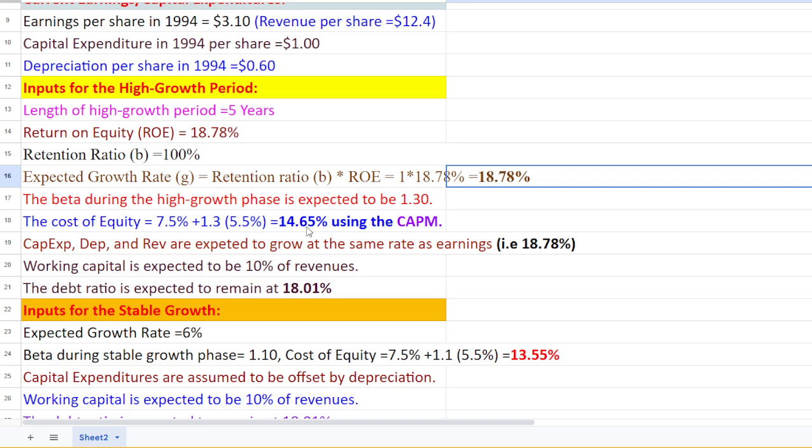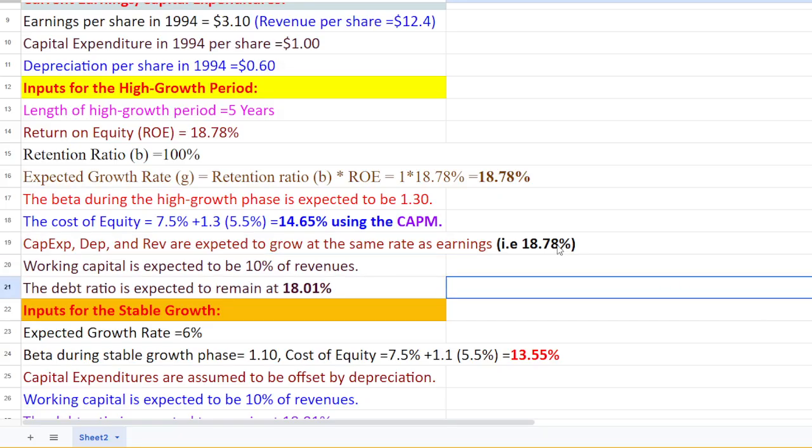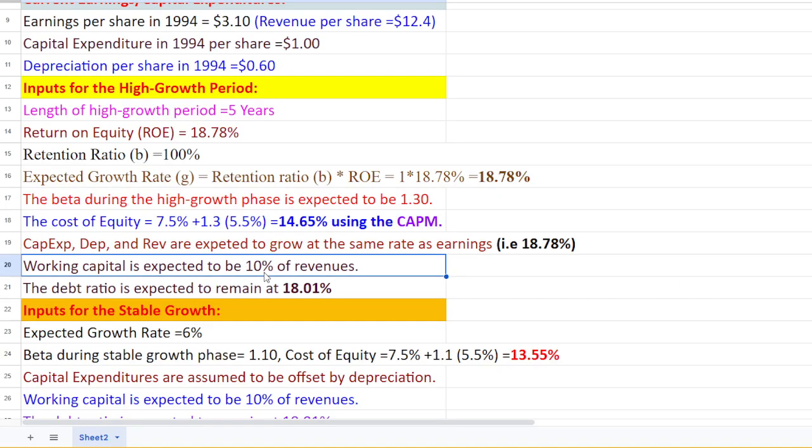Capital expenditure, depreciation and revenues are expected to grow at the same rate as earnings, that is 18.78%, whereas working capital is expected to be 10% of revenue, and the debt ratio is 18%, and that's why our equity ratio would be 82%.